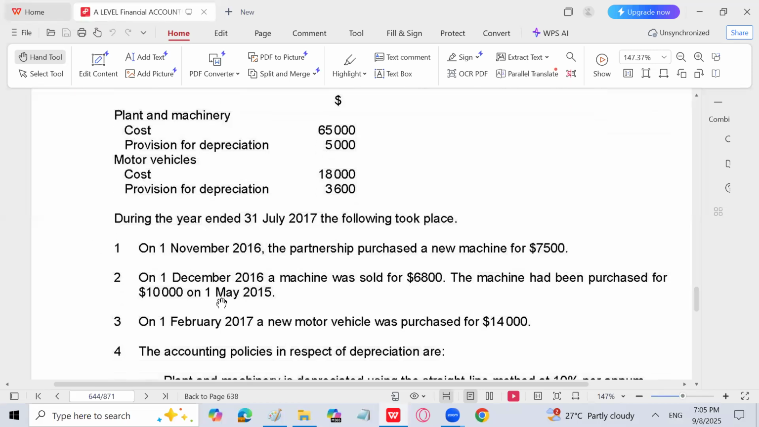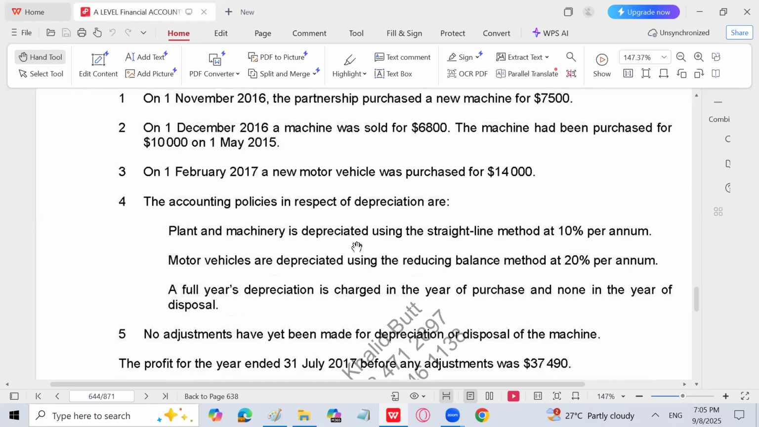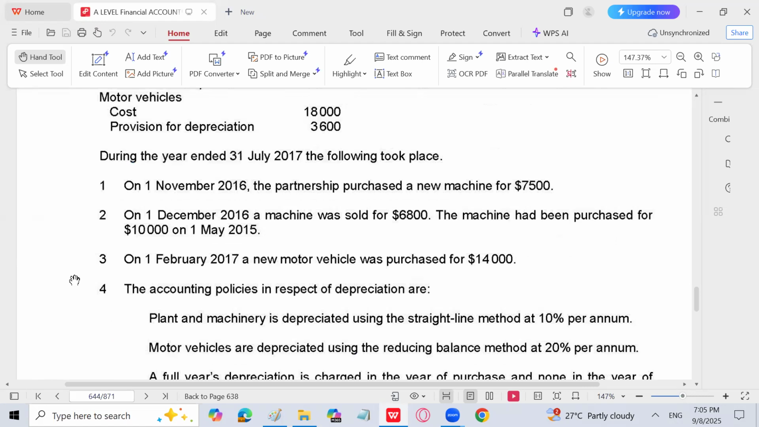So when you calculate depreciation, you have to see that either one of the asset has been sold. On 1st December 2016, a machine was sold for 6,800. The machine had been purchased for 10,000 on 1st May 2015. So let's see. Plant and machinery is depreciated using straight line method. A full year depreciation is charged in the year of purchase and none in the year of disposal. So let's calculate depreciation on the asset sold first.